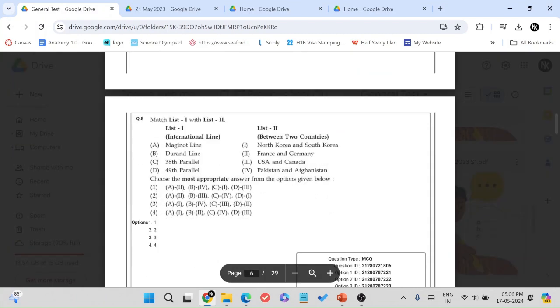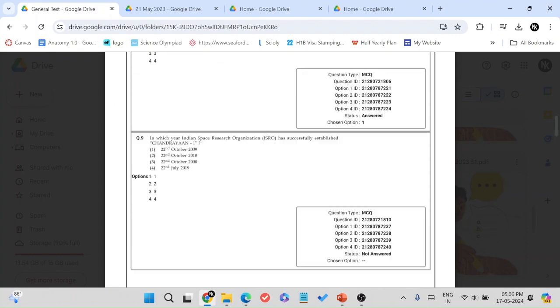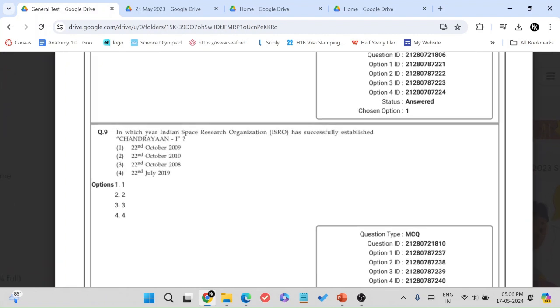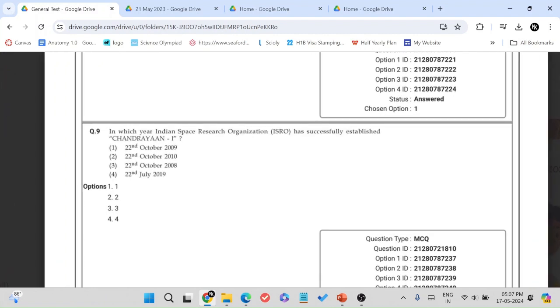This is the first quant question. There's one about ratios and proportions. And then this one, also very simple. International borders and border lines. The Maginot Lines between France and Germany, Durand Lines, Pakistan and Afghanistan, 38 parallels, North Korea, South Korea, 49th is USA and Canada. Again, also very straightforward.